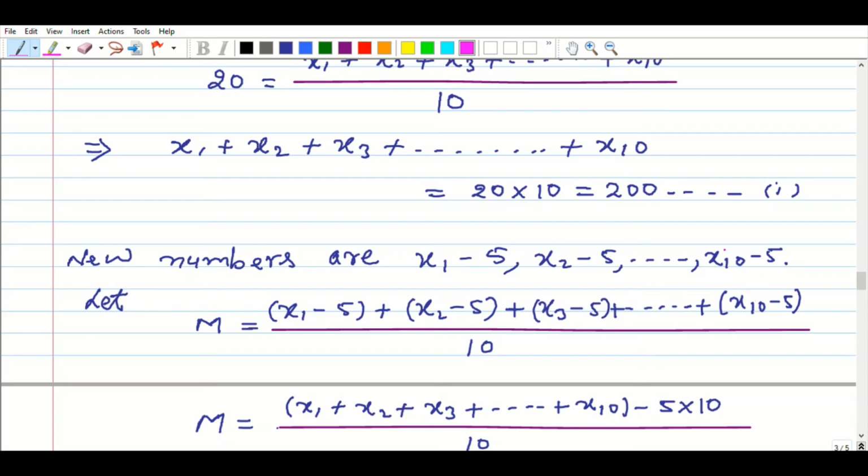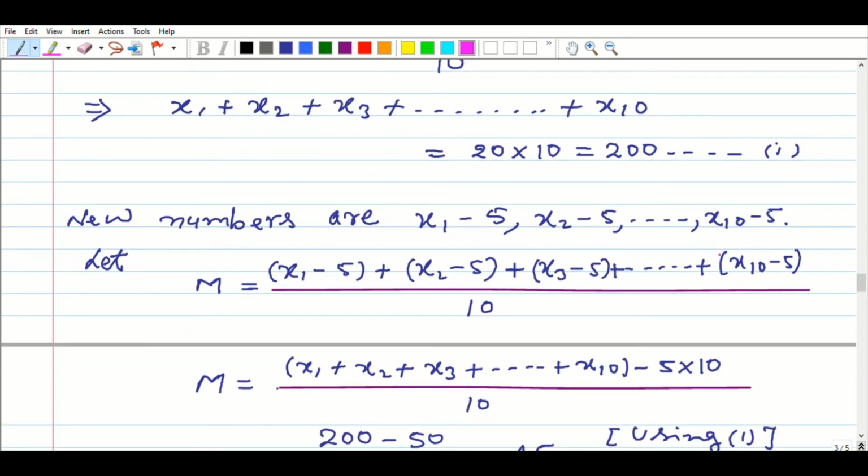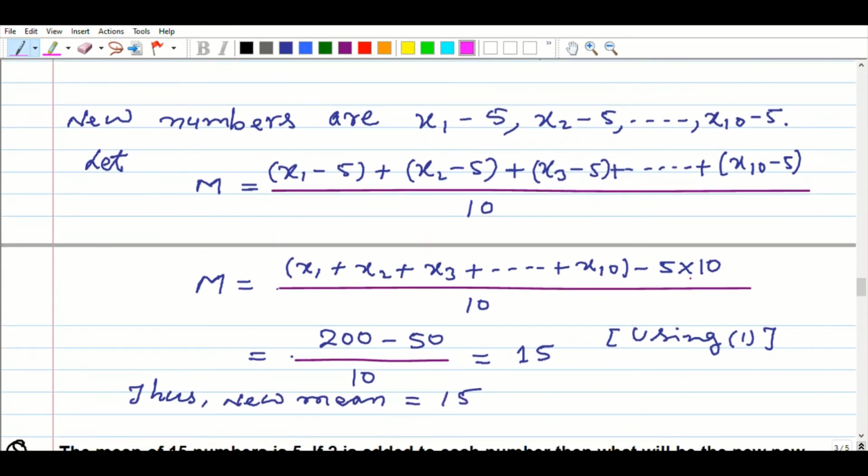So how many 5s are there? 10 fives, clear. So we will separate it from x1, x2, x3, x10 and write here minus and multiply by 10. So you see why I am doing that, because we have let the equation above be 1.